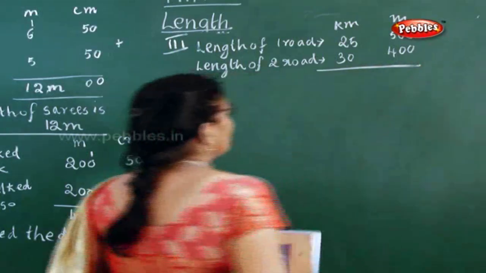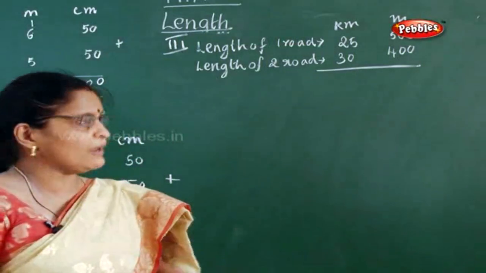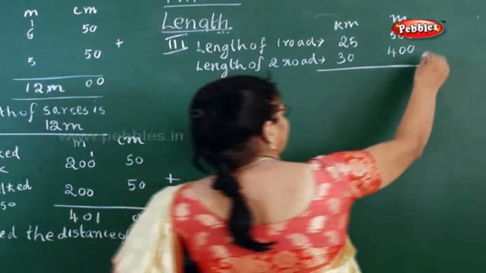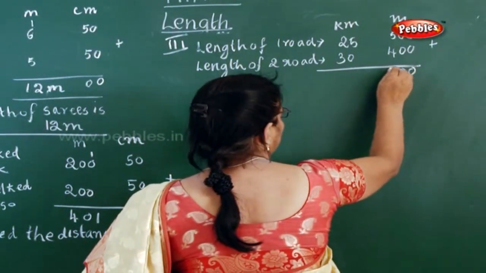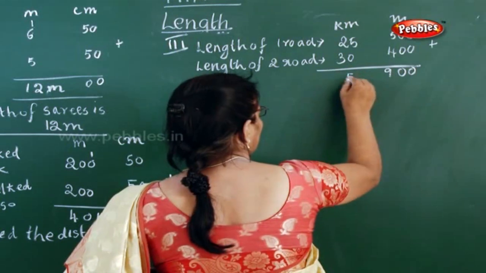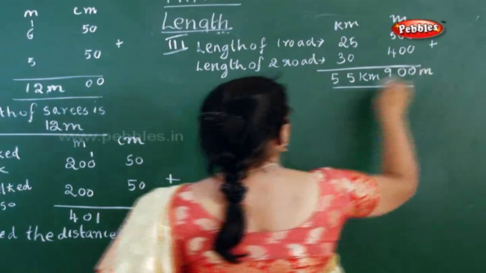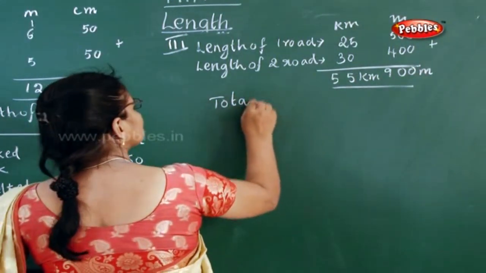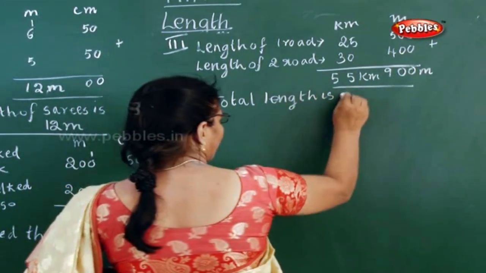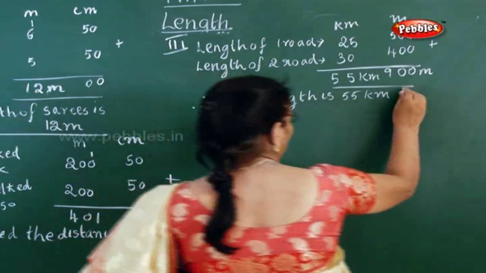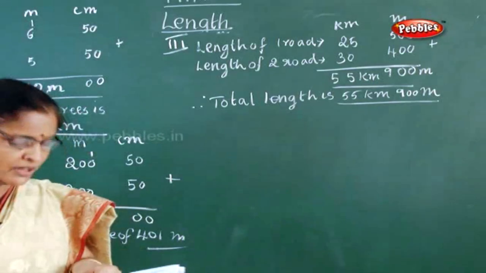Now what you have to do? Whether it is plus or minus. They have asked what is the total length of both the roads. So now immediately you have to put total means you have to plus. So 0 plus 0, 0, 0, 4, 5 plus 4, 9, 5 plus 0 is 5 and 2 plus 3 is 5. So it is 55 kilometer and 900 meter. Therefore total length of the two roads is 55 kilometer and 900 meter.